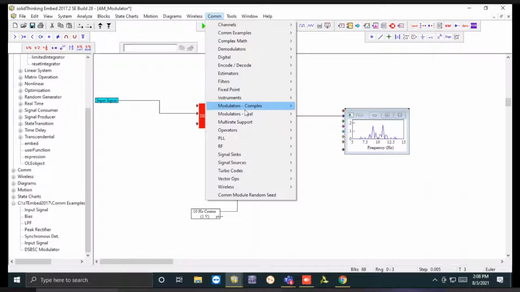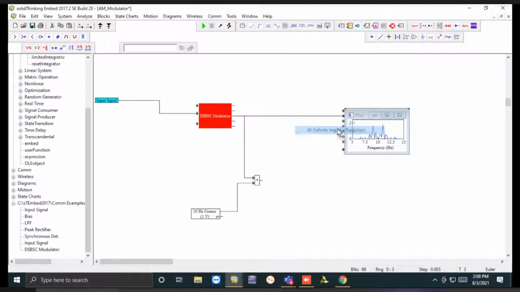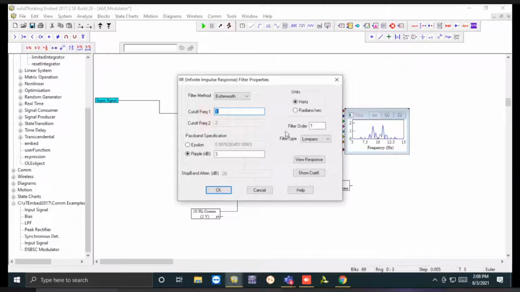We'll go to the communication section and we'll select a filter. Okay, low pass filter. We can take IIR filter, Butterworth, and improve the order to fourth order. It will give you better result. Cutoff frequency we can keep maybe 3 hertz, a little bit more than the maximum message frequency, because you want only the message signal to pass, right? Or we can keep it like 4.